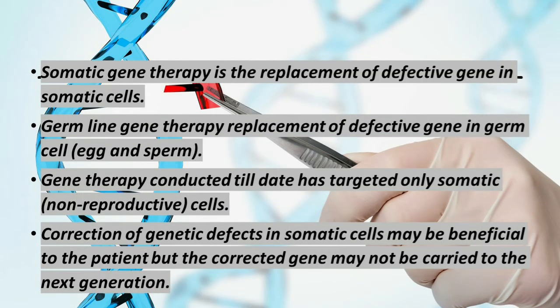There are two types of gene therapy: somatic gene therapy and germline gene therapy. Somatic gene therapy is the replacement of defective gene in the somatic cell. Germline gene therapy is the replacement of defective gene in the germ cell, egg and sperm. Gene therapy conducted till date targeted only somatic cells. Correction of genetic defects in somatic cells may be beneficial to the patient, but the corrected gene may not be carried in the next generation.